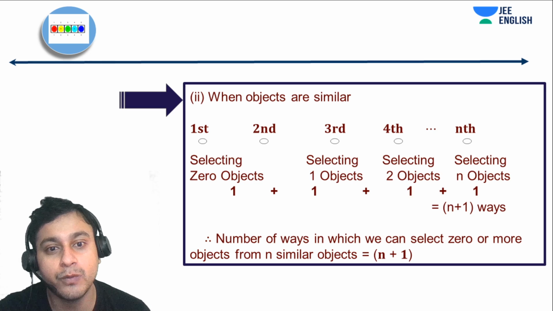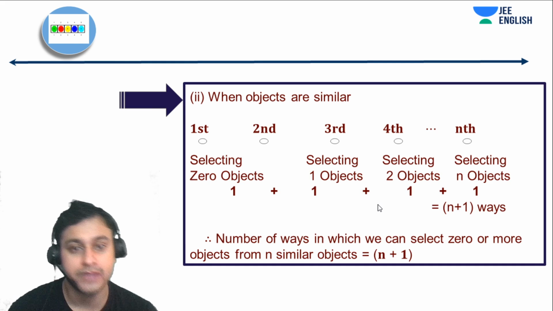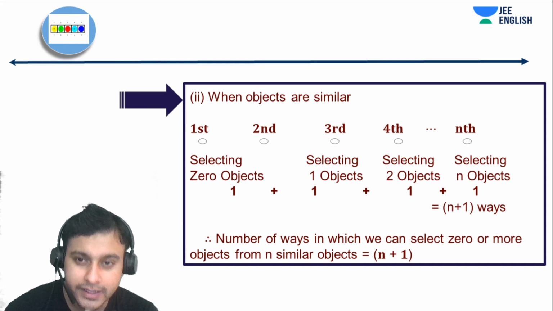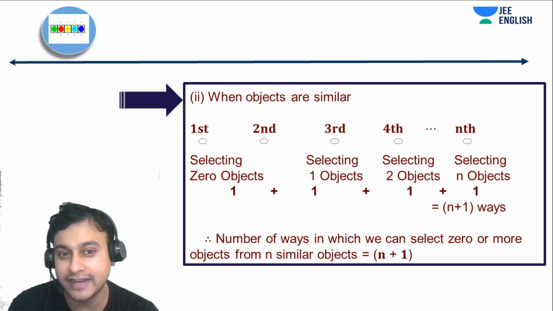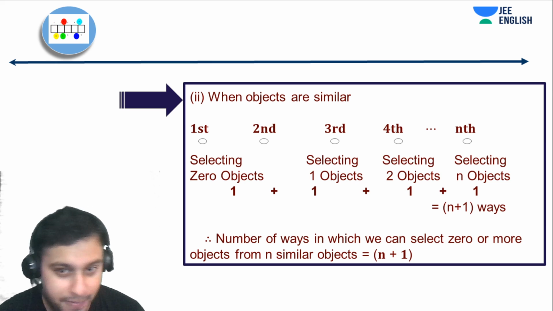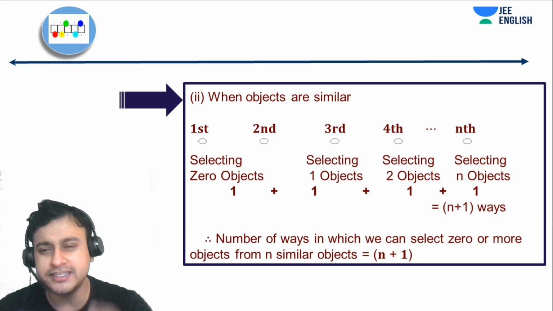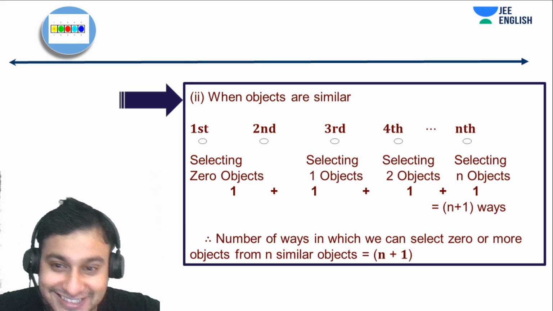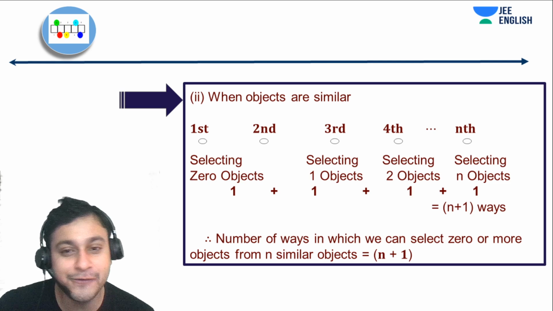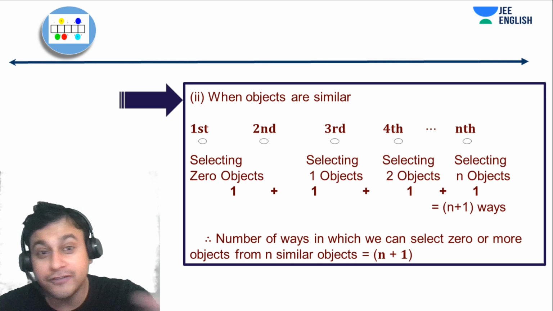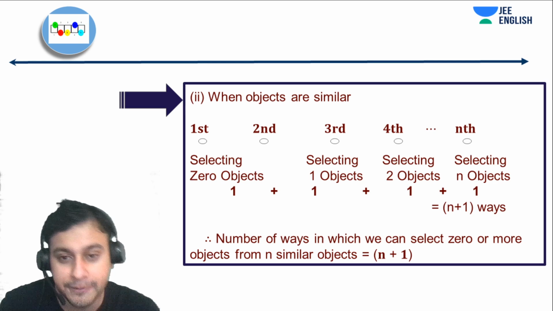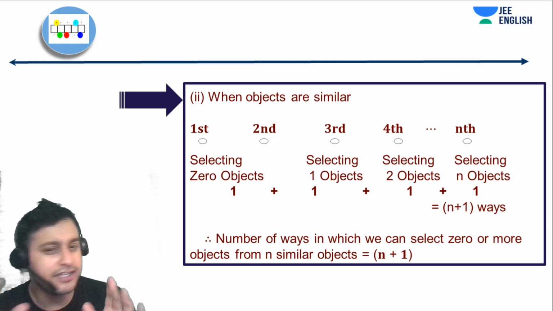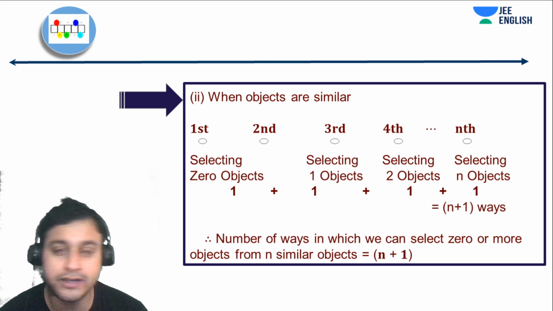Now let's move on to when the objects are similar. This is actually really easy. All the objects would be similar, right? Just imagine n chocolates in front of you and all are Dairy Milks. Now if you have to pick up zero or more objects, and you are selecting zero objects, how many ways can we do it?